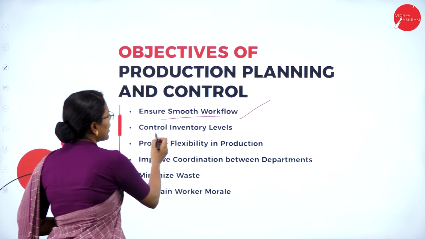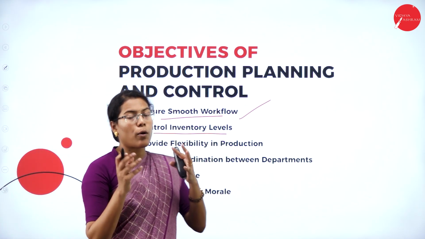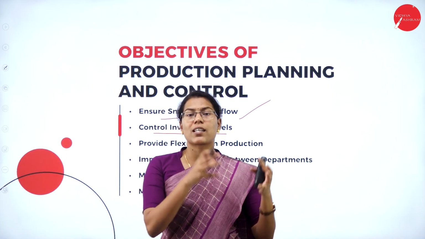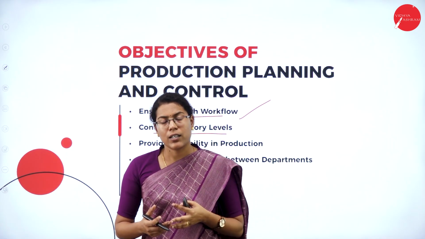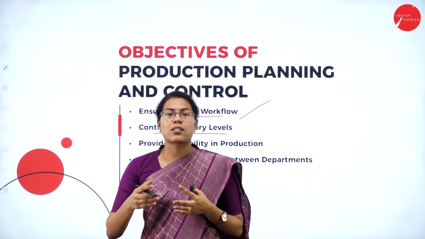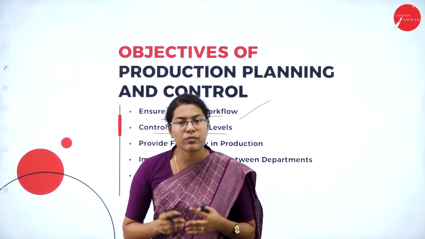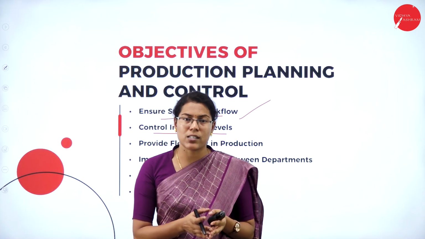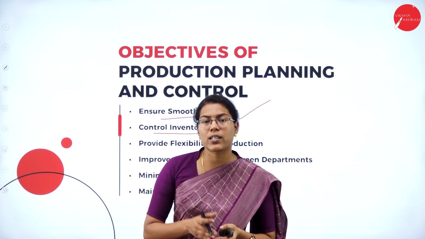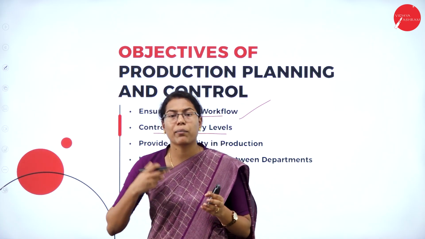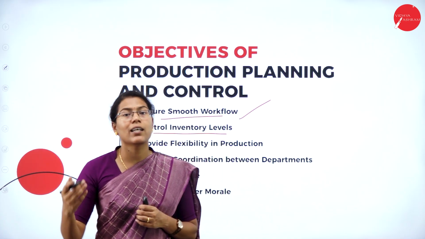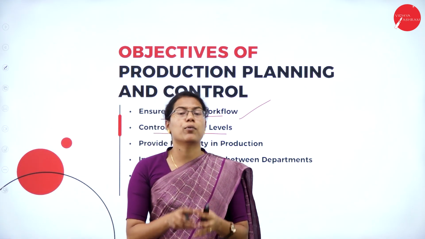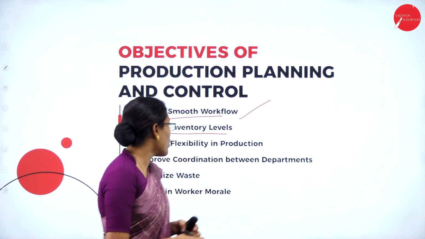Then it also helps to control inventory levels, because proper production planning and control will have an idea or proper estimate of what is the amount of inventory that is needed. So it again avoids the understocking or overstocking of the inventory. And also when we say inventory, it's not just about the raw materials, but also it includes work in progress as well as the finished goods. So it will make sure that the finished goods are ready as per the order received or as per the demand, or it makes sure that there is proper work in progress and the stocks available.